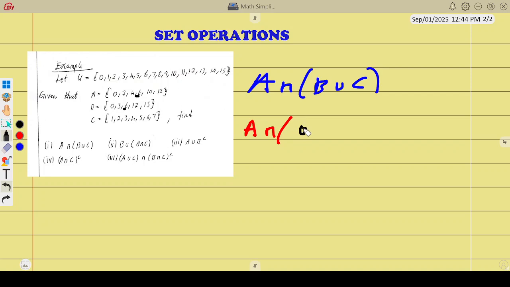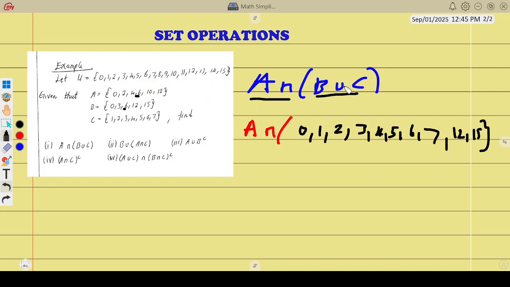What can you see in B and C? We have 0, we have 1, we have 2 in C, so we write it, 3, and then 4 we have it, 5, 6, 7, 12, 15. These are the things which are found in B and C. Have you seen how we've written? We've just brought down A intersection, and then we find the answer for B union C. Now we have dealt with the brackets, so now let's do the rest.